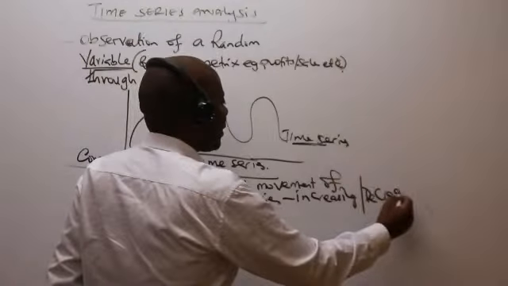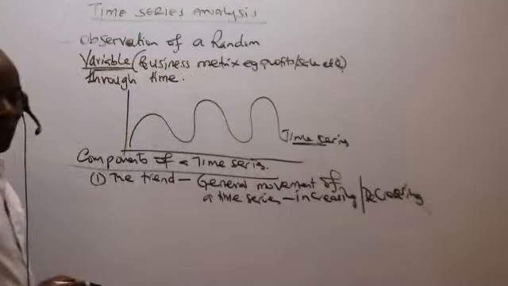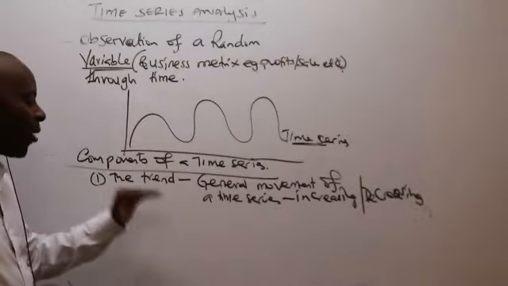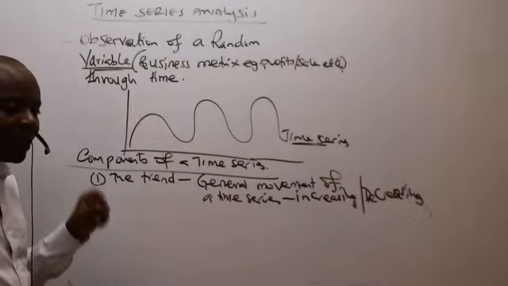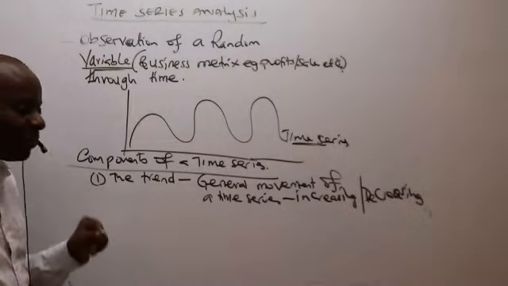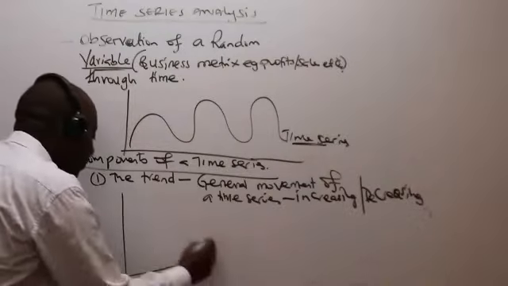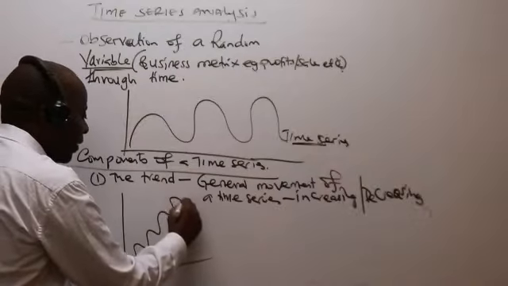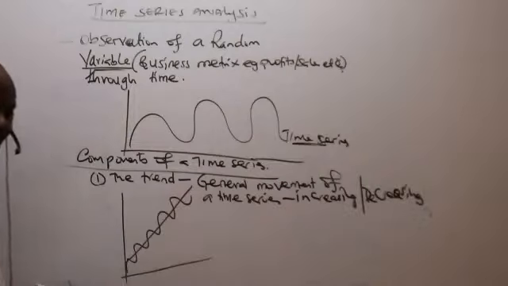Ladies and gentlemen, we are saying that fine, our time series can never be constant, but there is something very important that we are saying here. Fine, our time series will keep on fluctuating, but generally there will be that. So I can see the fluctuations are there, but my time series is increasing.